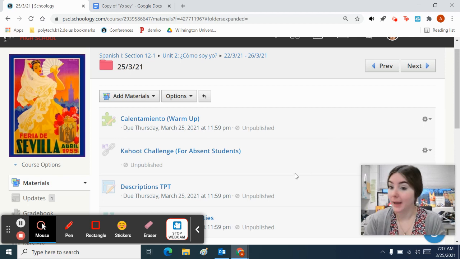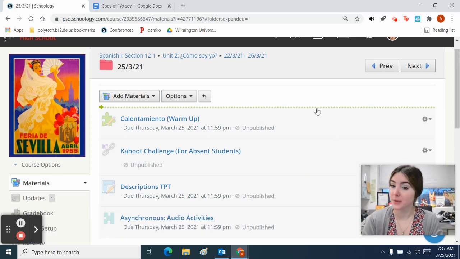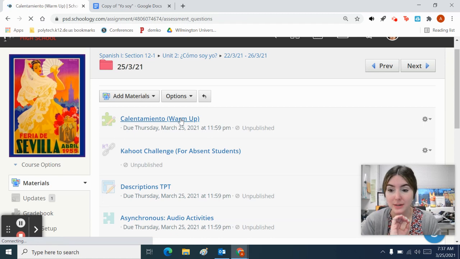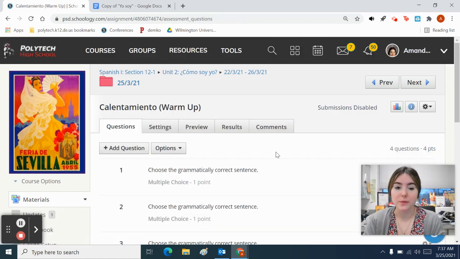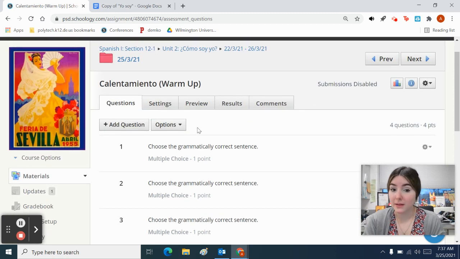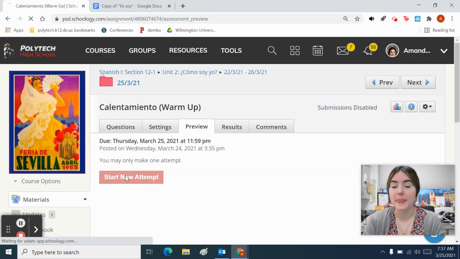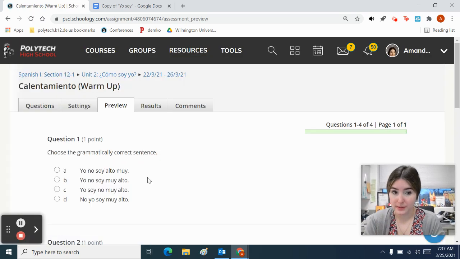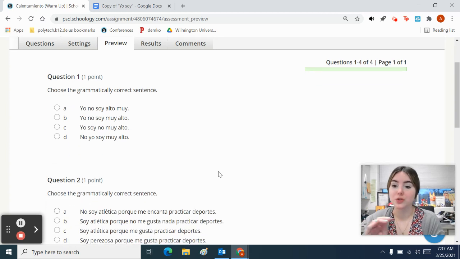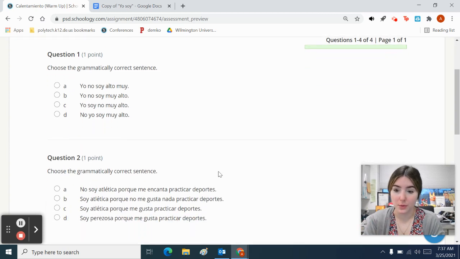So, I am back. We have a Zoom today, but in case you are not here, here's what we're up to. We are starting off with our calentamiento, which is going to be choose the correct sentence. So, you have 4 sentences to choose, and they are sentences that are either grammatically correct or sentences that make the most sense. So, take your time on this one, read them out loud, and translate them as you go.